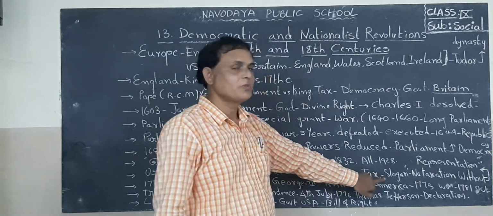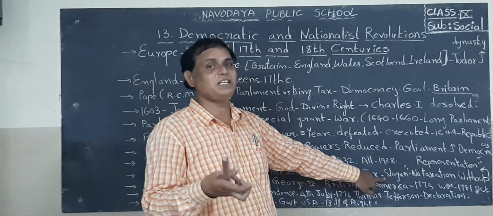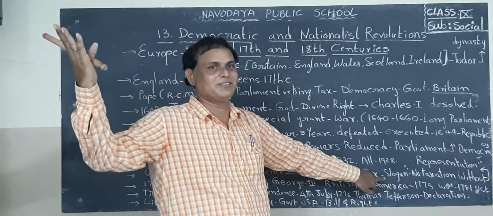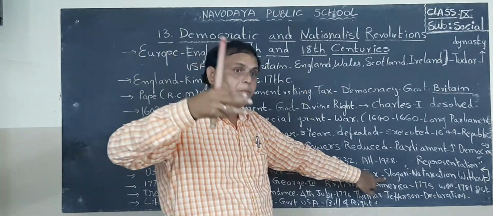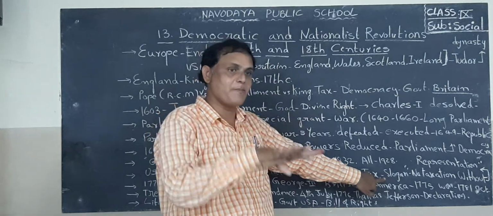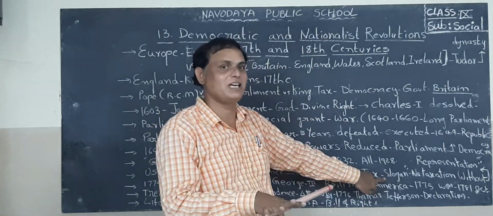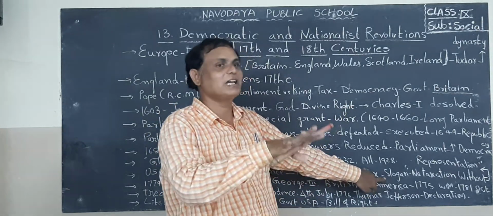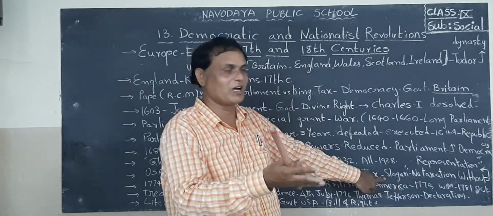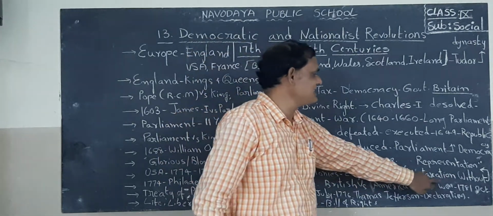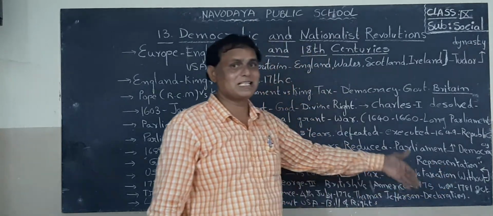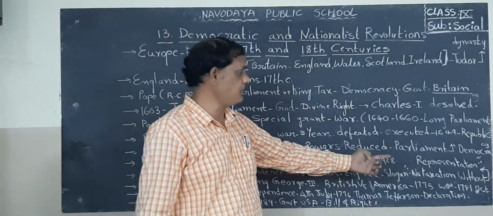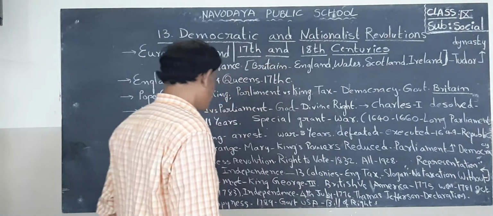They had no representation in the English Parliament. Are you understood? So that is why the people who settled in America as 13 colonies came together and raised one slogan: no taxation without representation.